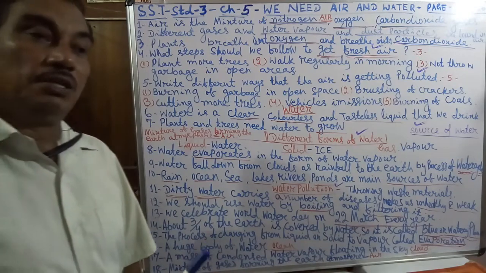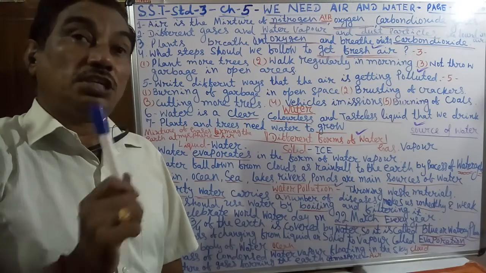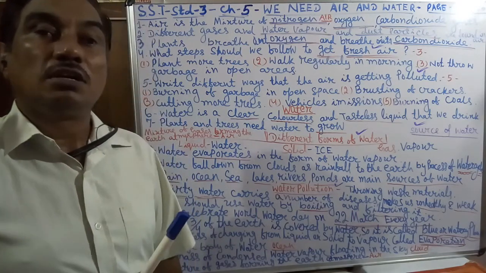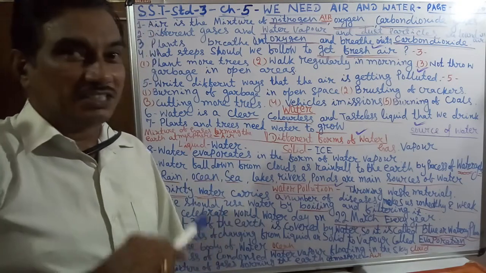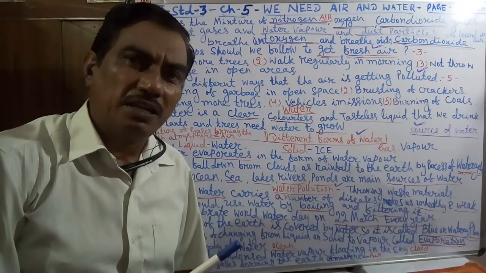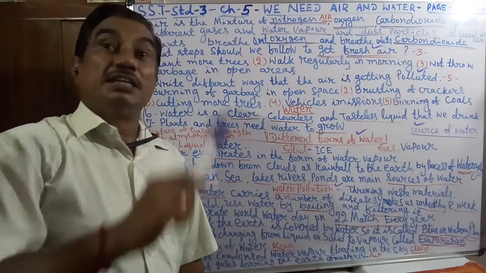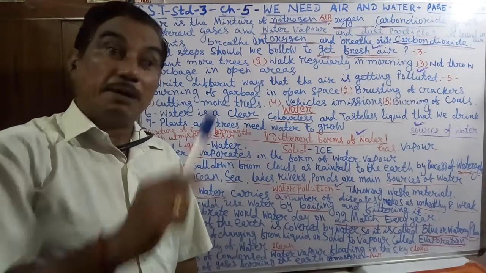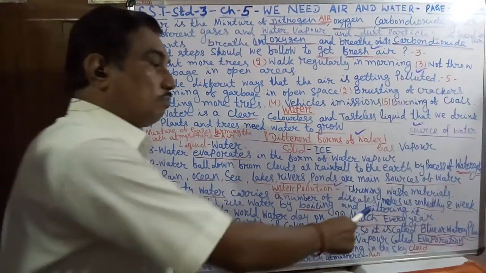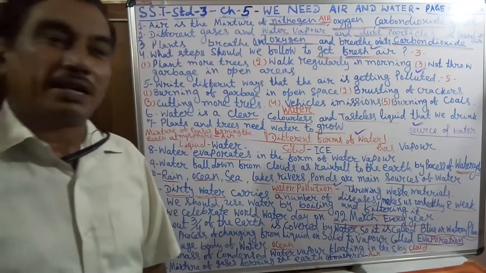About 3/4 of the earth is covered by water. So Earth is called the blue planet. Why is Earth called the blue planet? Because 3 out of 4 portions of the Earth are covered by water. So it is called the blue planet or watery planet.